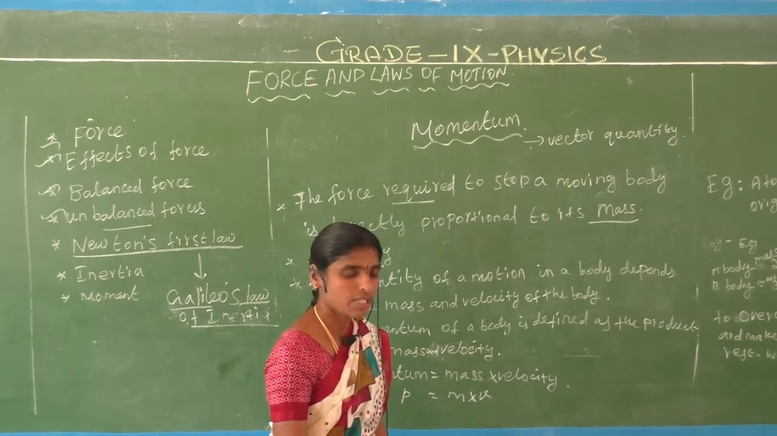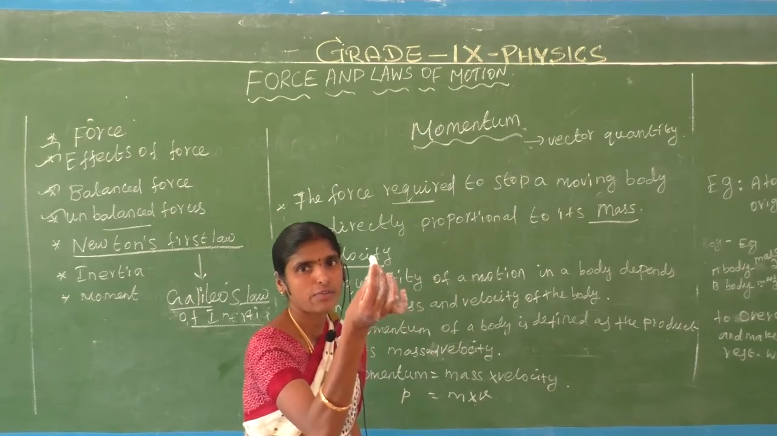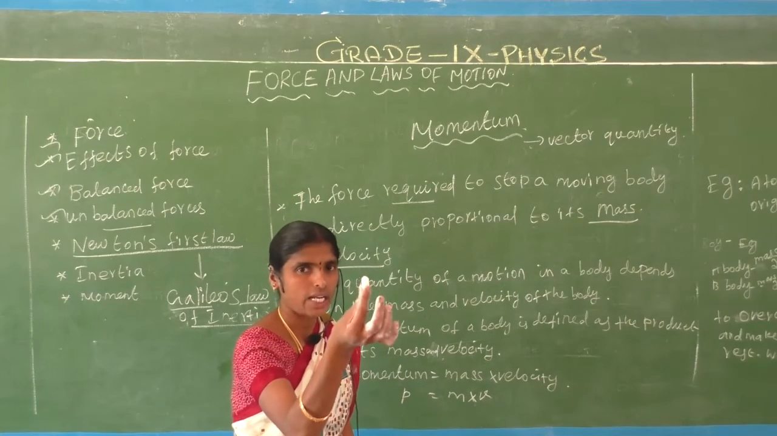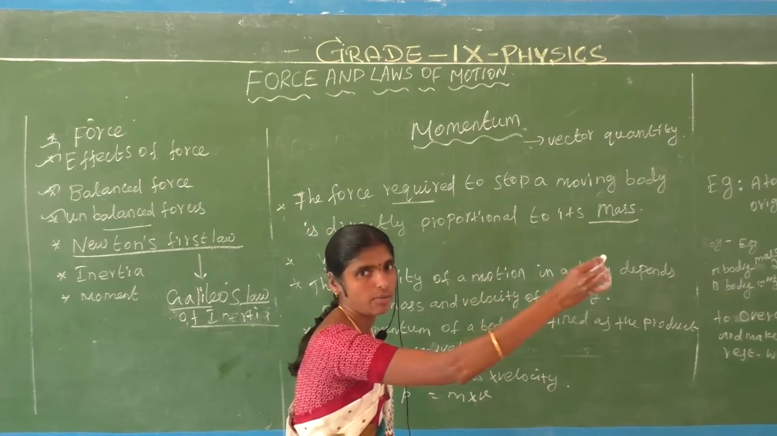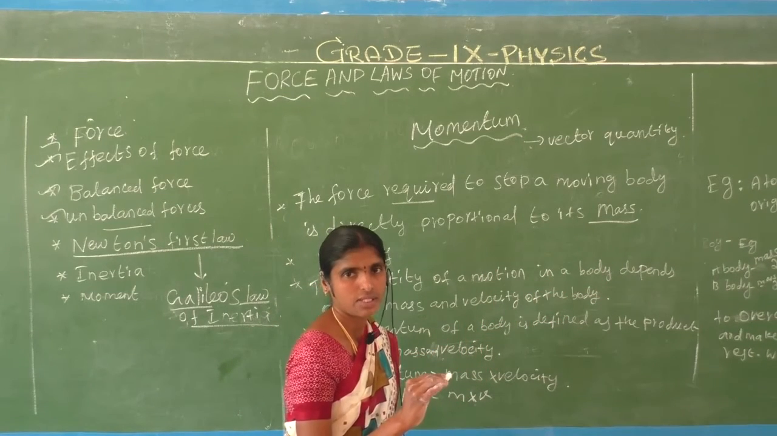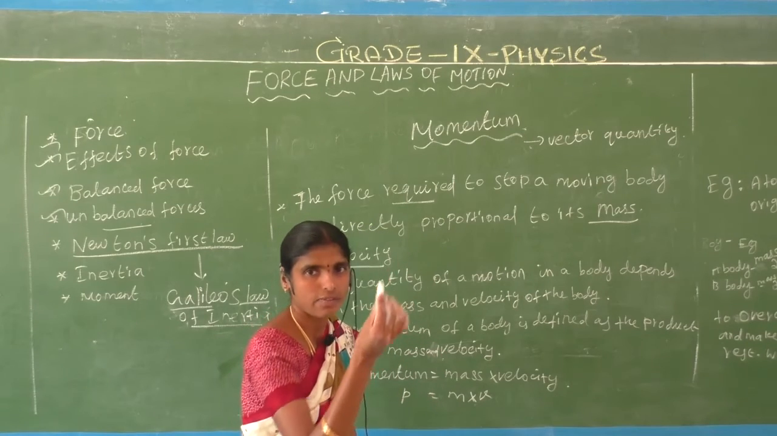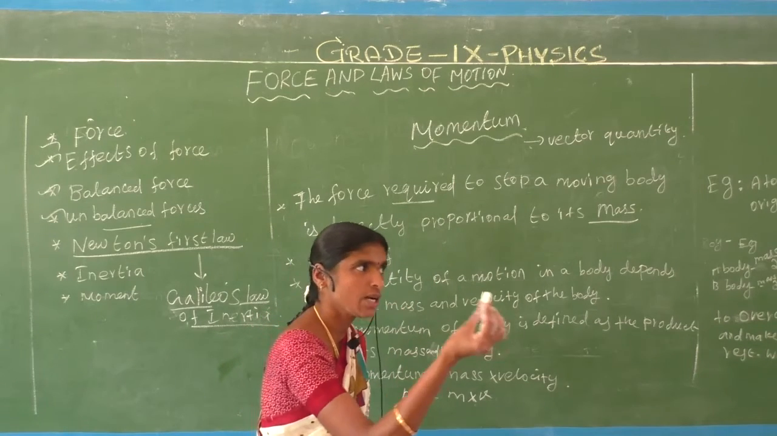Now we throw this chalk piece from here. What is the mass of the object? 2 kg. What is the speed of the object? 2 meters per second, 3 meters per second. The object contains a mass into velocity. That is called the momentum.